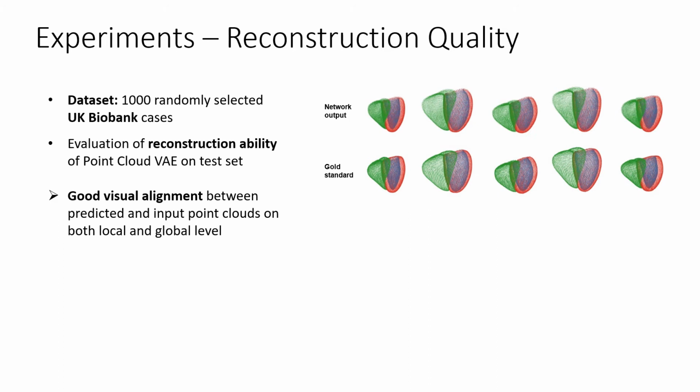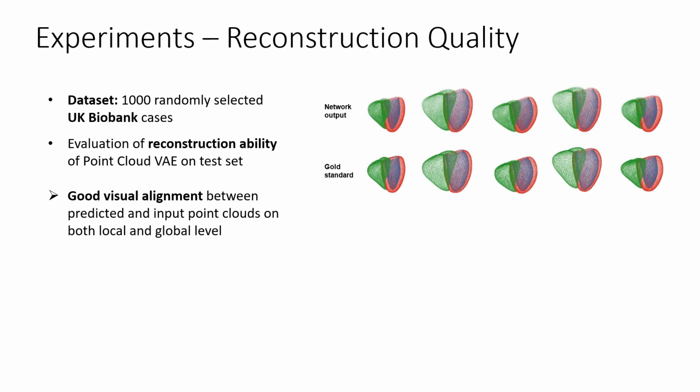We use a dataset of 1,000 randomly selected cases of the UK Biobank study and split it into train and test datasets for method development and evaluation respectively. In our first experiment, we want to assess the reconstruction ability of our point cloud VAE. To this end, we pass the point clouds of the test dataset through a trained VAE and compare the reconstructed output point clouds with the corresponding input point clouds.